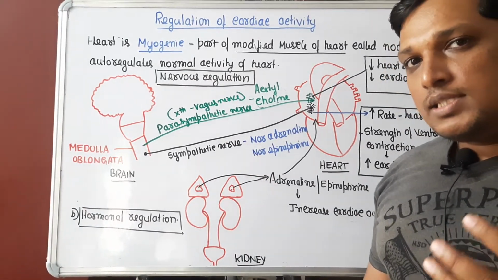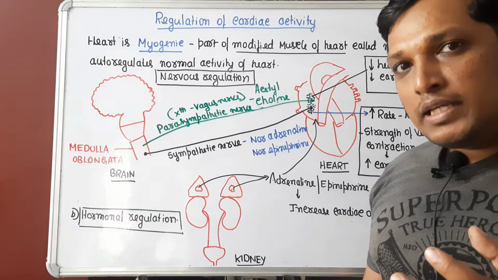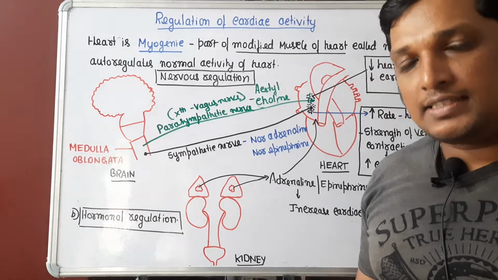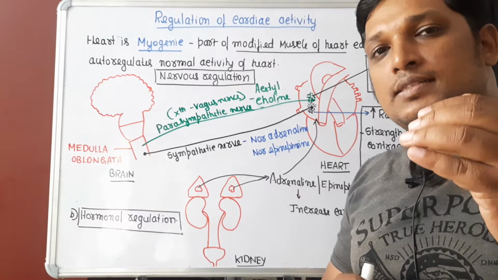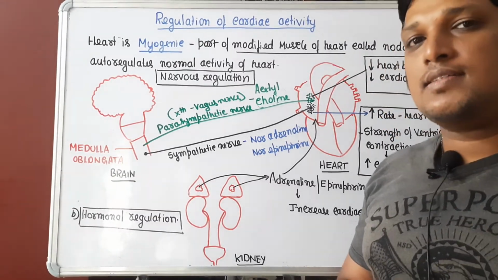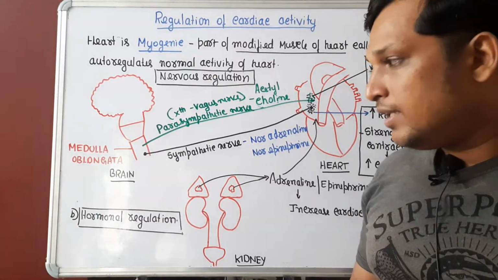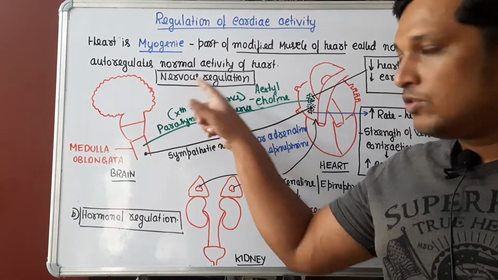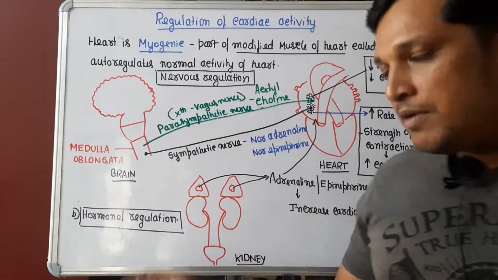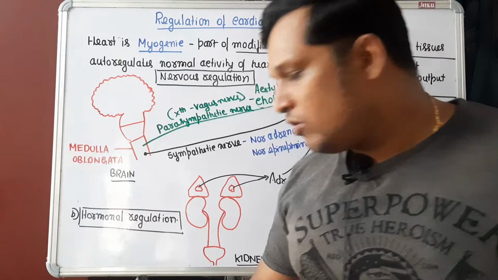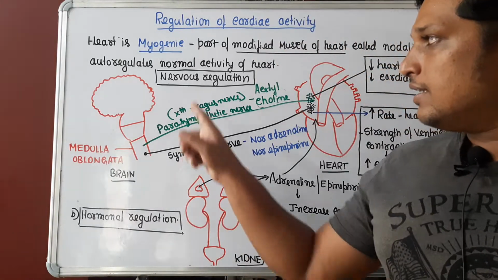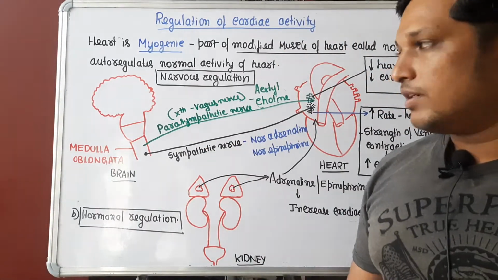Now, to understand how the regulation of cardiac activity is done: regulation means when the heartbeat increases and when the heartbeat decreases. That is called regulation. There are two ways of regulation. One is through the neural system. The second is hormonal regulation. Let's learn how neural regulation occurs.